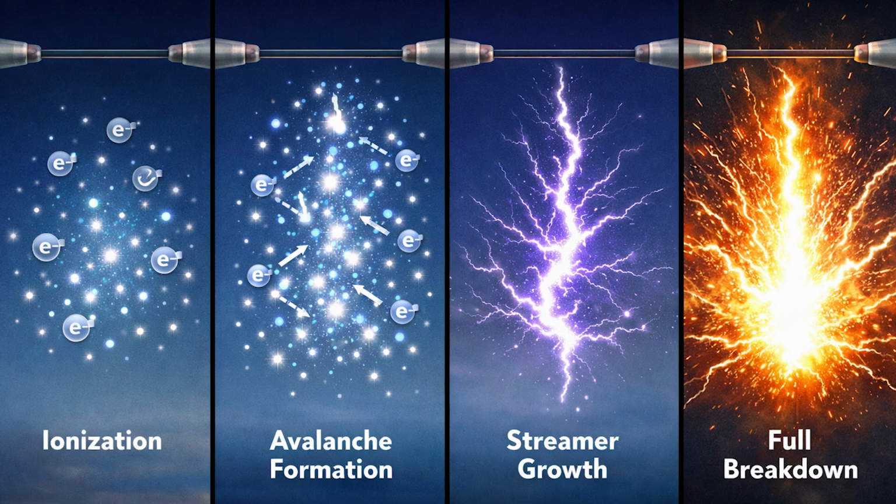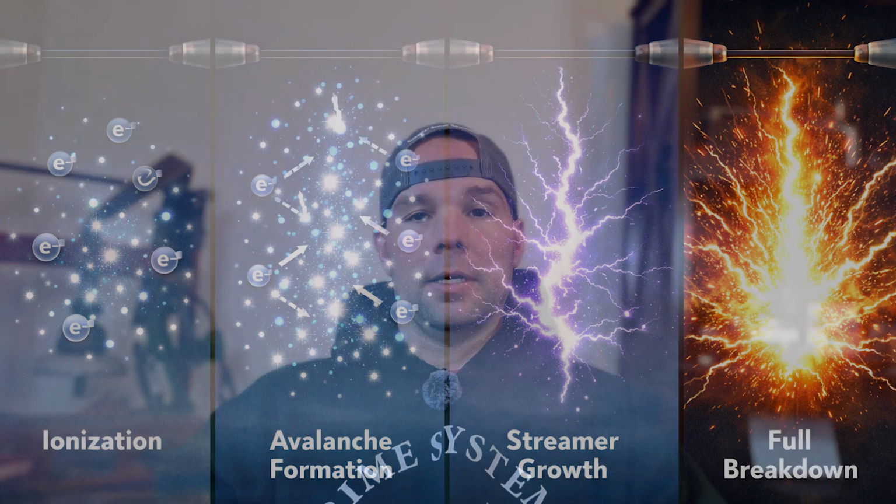Once the electric field crosses certain thresholds, air behaves in predictable stages: ionization, avalanche formation, streamer growth, and full breakdown. If you understand these stages, everything from corona to lightning flashover becomes much less mysterious. So let's start with the simplest idea. Air normally keeps charges separated. Its molecules are stable, the electrons are tightly held, and under normal conditions, nothing conducts.